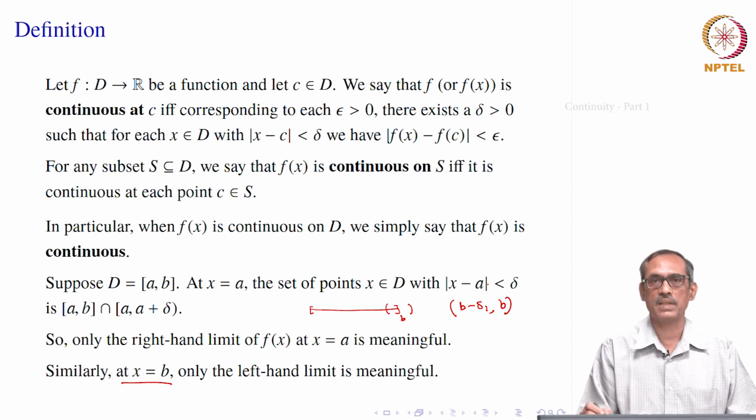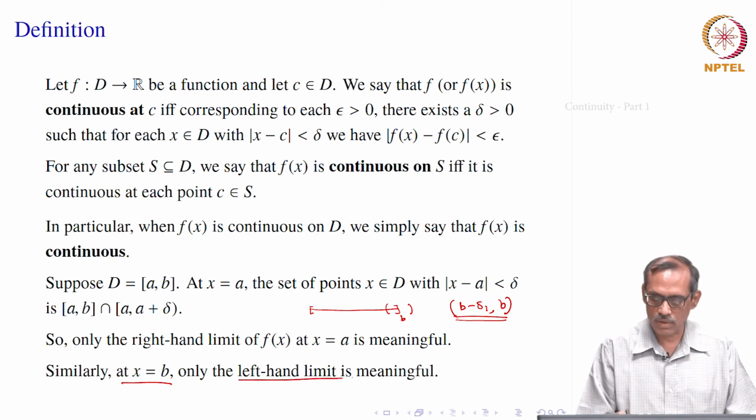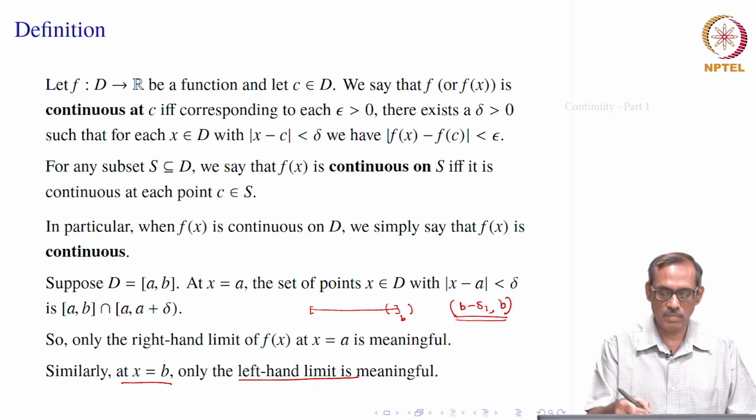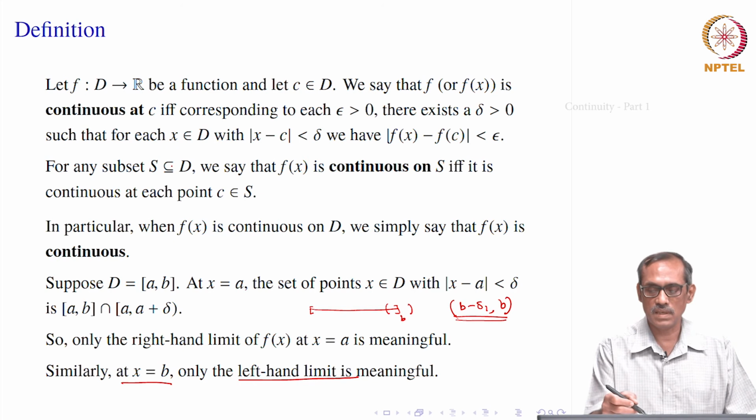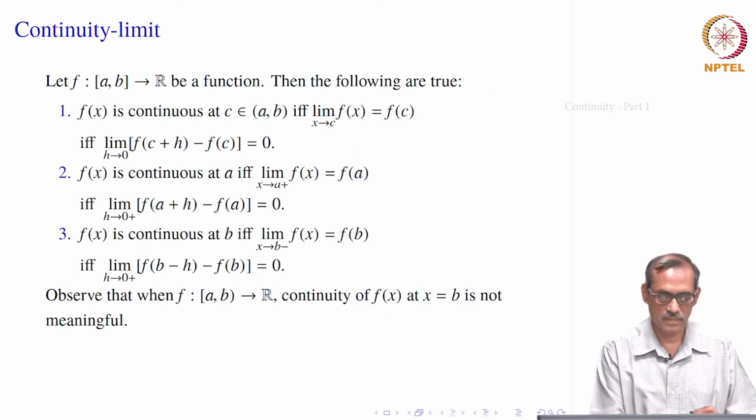This delta may be bigger than delta 1, it does not matter, the same way we will be choosing. So, this one will be meaningful, the left neighborhood. That means only the left hand limit will be meaningful. Now, these things will be helpful in connecting this continuity at a point with the notion of limit that we have done earlier. So, this is how we will be doing.